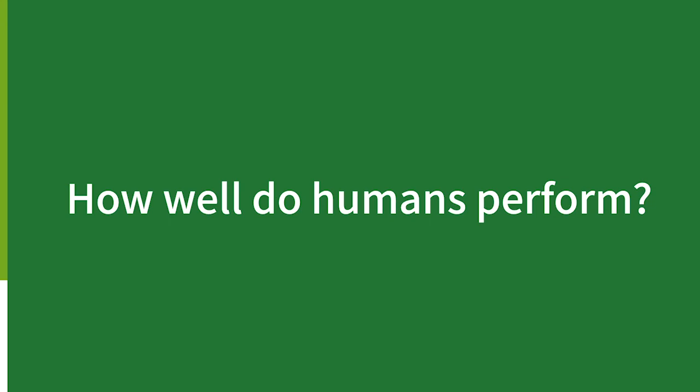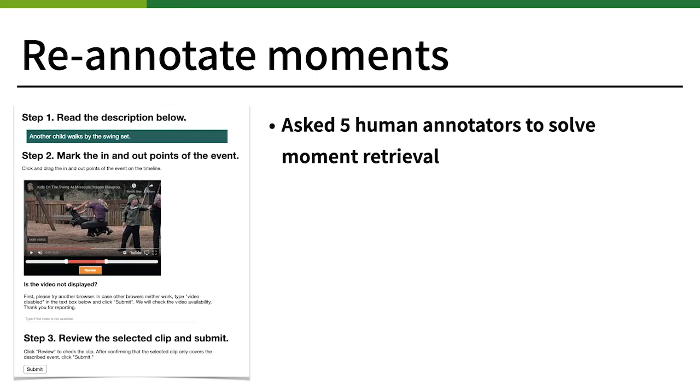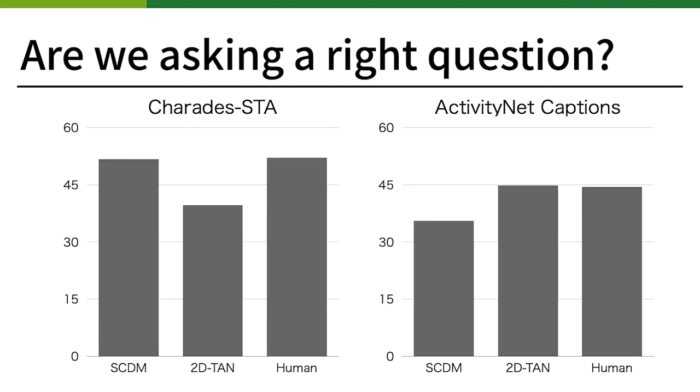Lastly, we investigated human performance. To get human performance, we partially re-annotated the datasets. On Amazon Mechanical Turk, we asked crowd workers to solve the moment retrieval task. We observed that human performance is not very good compared to the deep models.